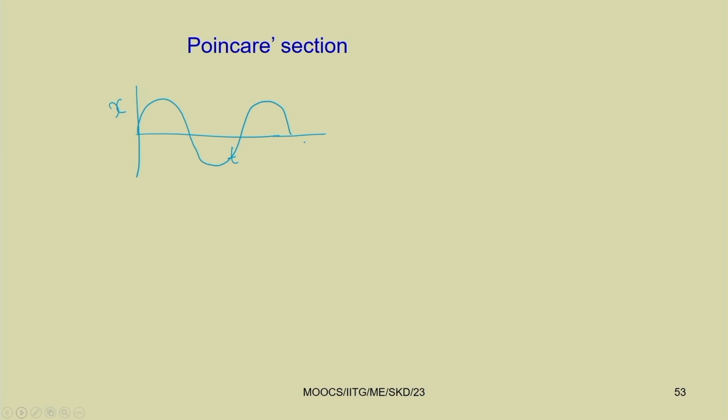In this case, let us start with this point. So, we have started at this point. We know this to this is one period. So, this is a periodic system, if it is written as sine or cosine.